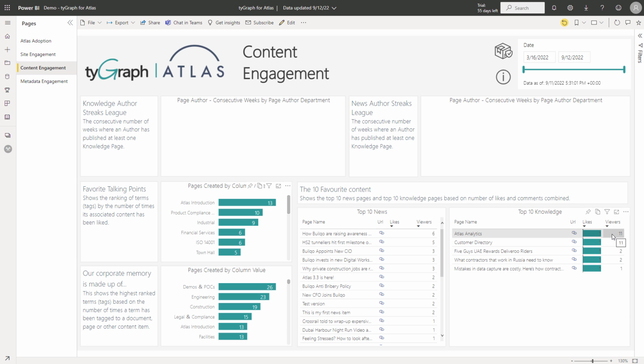As the organization is continuing to create content, the Content Engagement Report tab will have more meaning, and you will be able to see those areas where your Atlas users are liking and engaging in content.